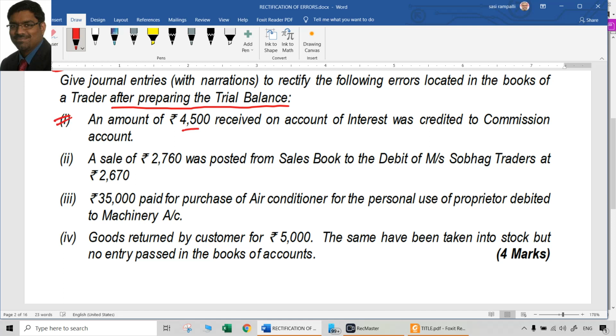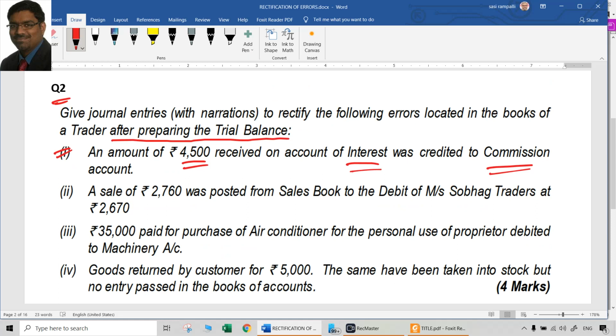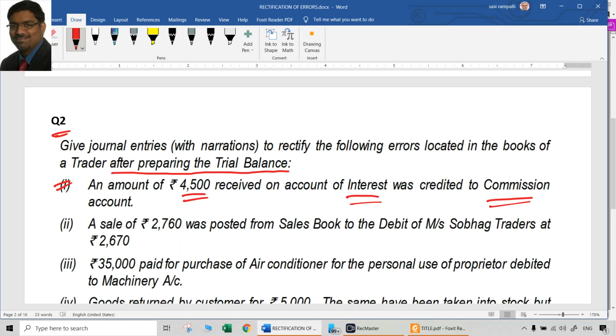First, an amount of 4,500 rupees received on account of interest was credited to commission account. So here, correct entry should have been bank account to interest, or cash account to interest. But what was passed there? Bank account to commission, or cash account to commission. So ideally the entry should have been bank account or cash account to interest. But what they passed is bank account or cash account to commission. It's because only the entry is on the credit side, which was credited to commission rather than interest.